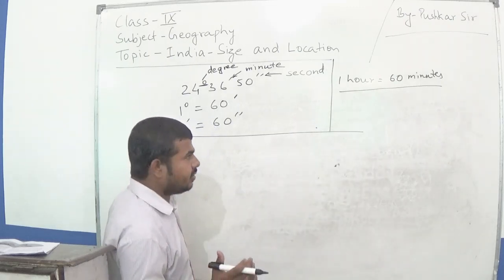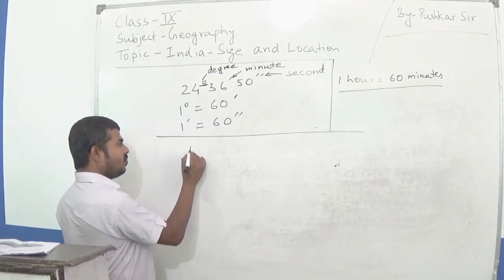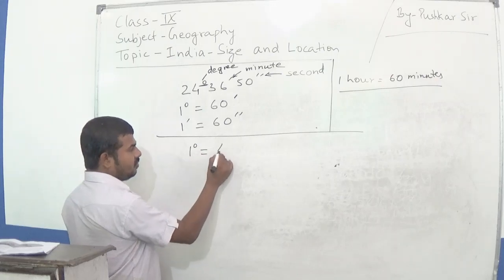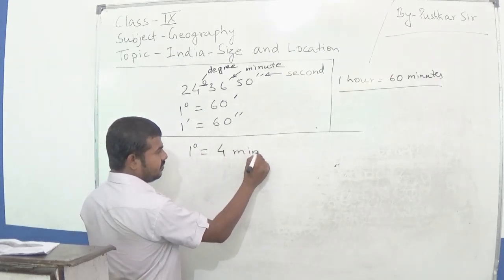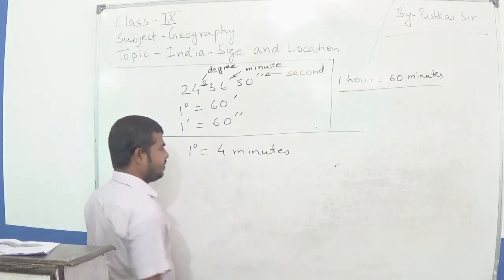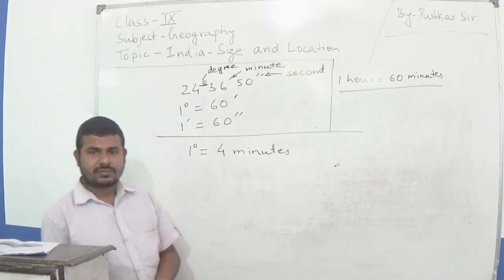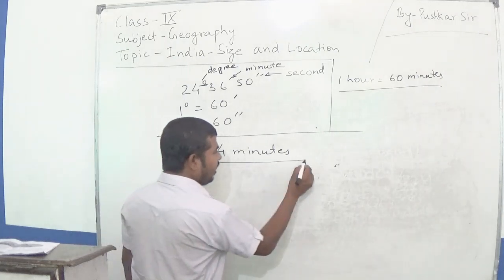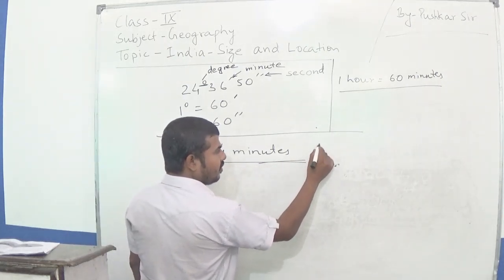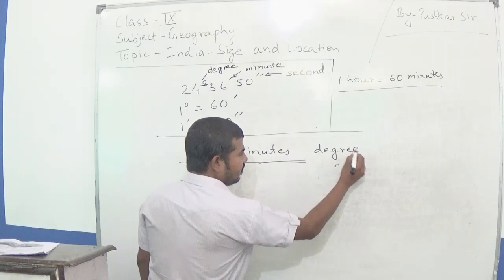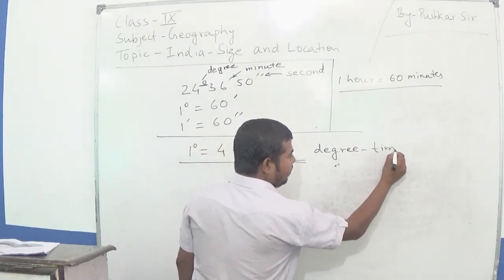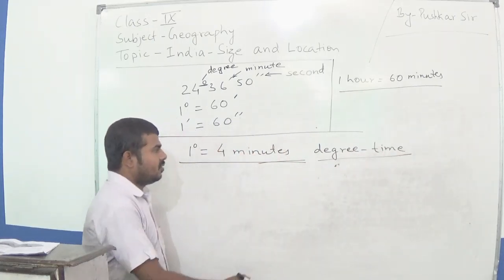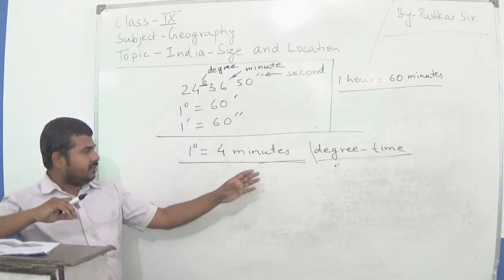Okay, let me make you understand. 1 degree is equal to 4 minutes. So this is the relation of degree and time. Degree time relation.